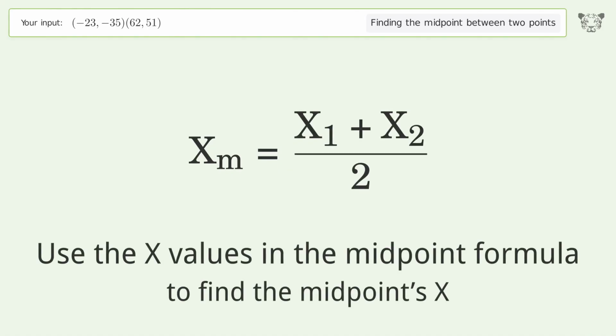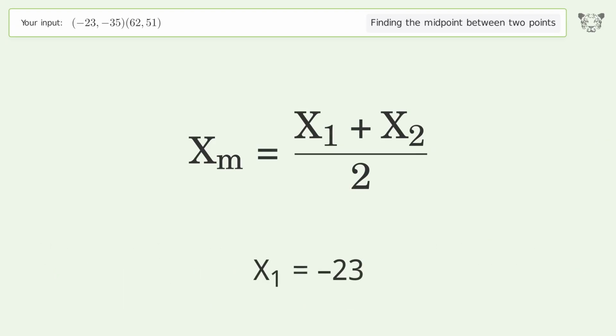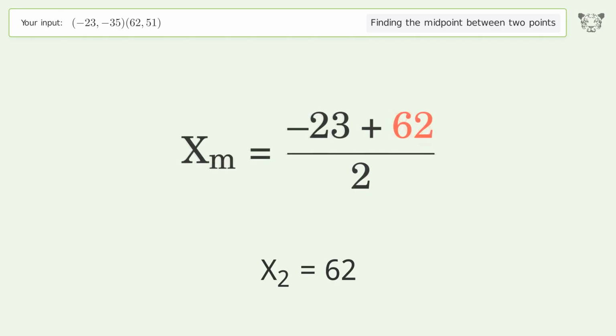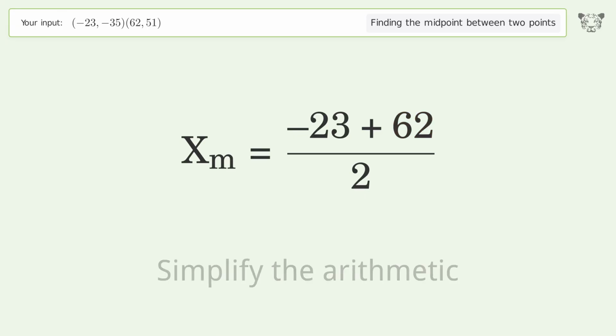Use the x values in the midpoint formula to find the midpoint's x. x1 equals -23. x2 equals 62. Simplify the arithmetic.